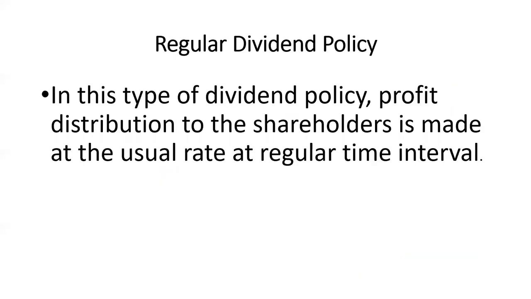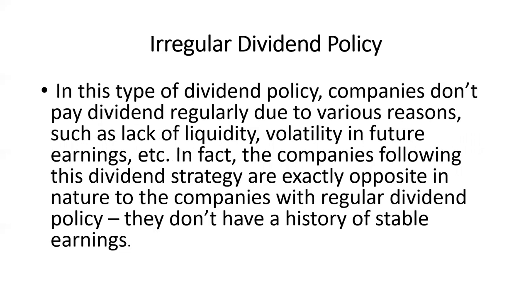Then we have regular dividend policy. In this type of dividend policy, profit distribution to the shareholders is made at the usual rate at regular time intervals. Here the dividend will be distributed at the usual rate and at regular time intervals as per the regular dividend policy. It's very simple. Then irregular, it's just the opposite of regular dividend policy.